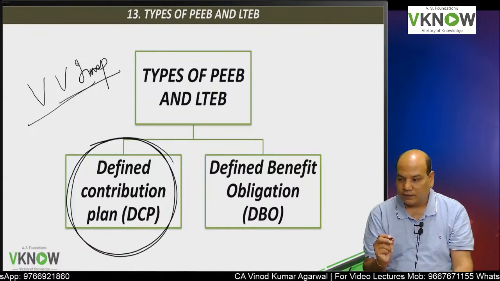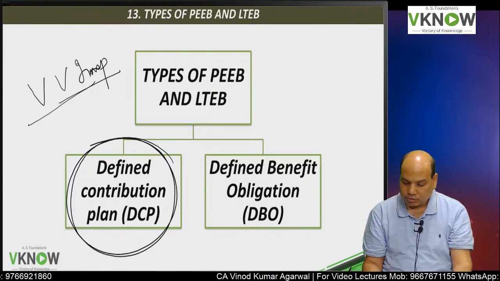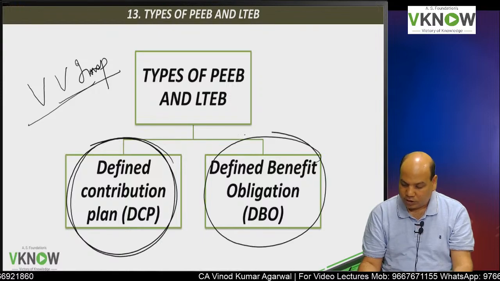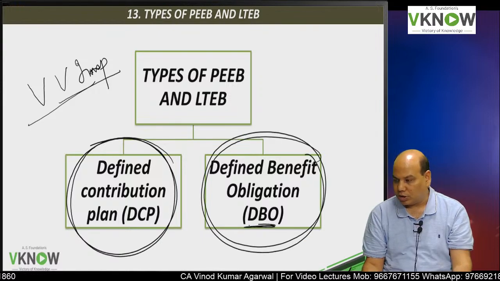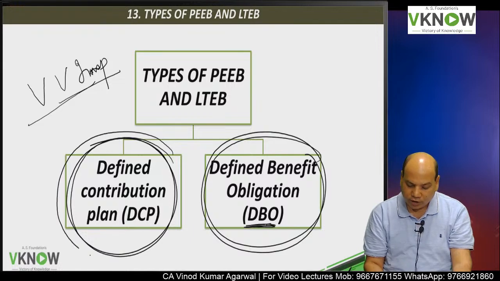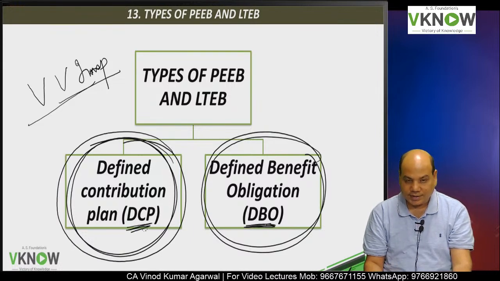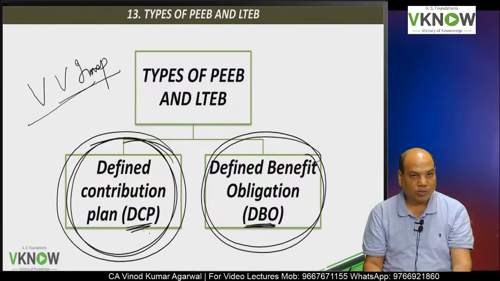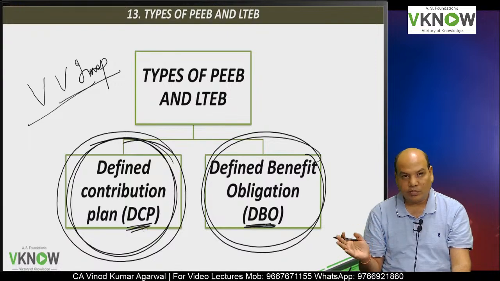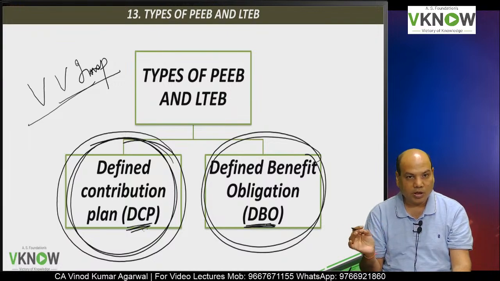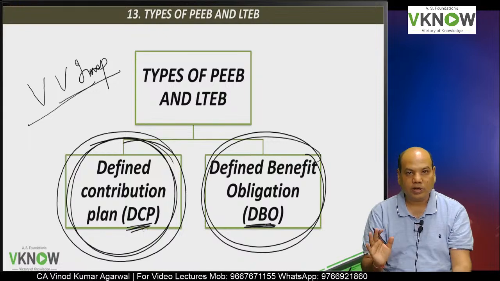They are called defined benefit obligation plan, we will call it DBO in short, or defined contribution plan, we will call it DCP. Post-employment benefit plans for accounting purposes can be DCP or DBO, defined contribution plan or defined benefit obligation.